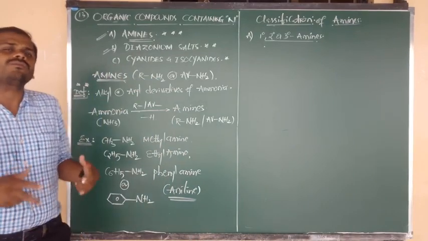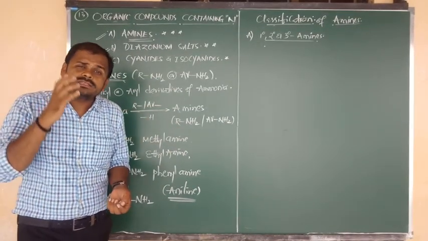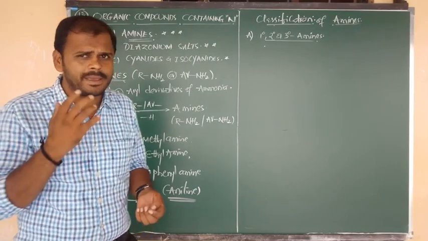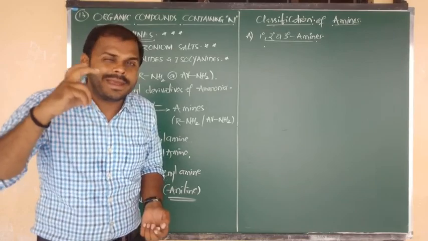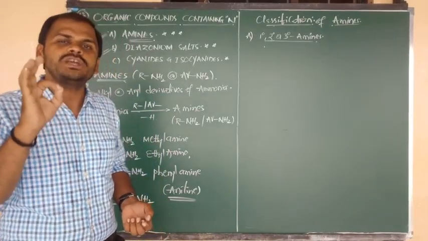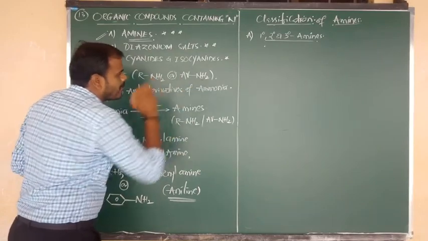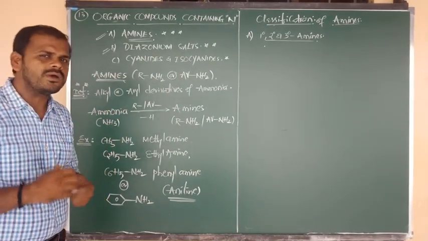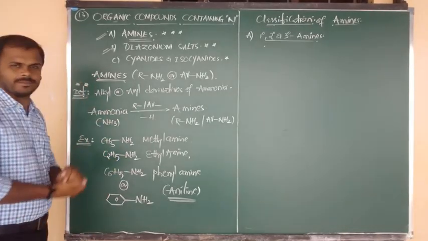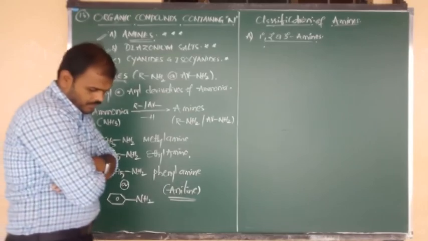And what are the general formulas of amines? Before that, tell me, what is the functional group of amine, maybe aliphatic amine or maybe aromatic amine? The functional group of amine we can write as bond NH2. So NH2 is the formula of the functional group of the amine. But listen carefully, all of you.